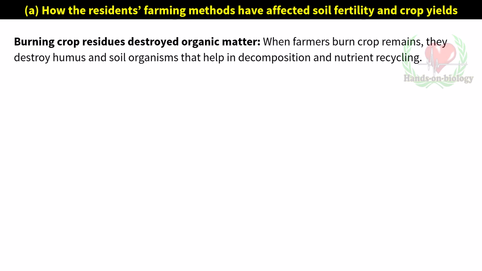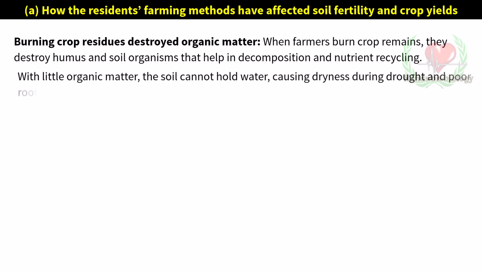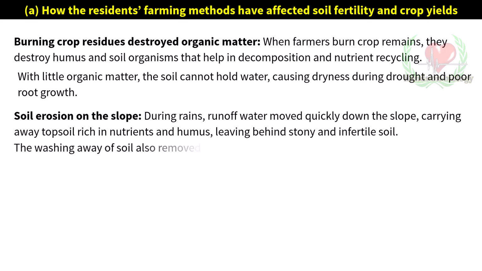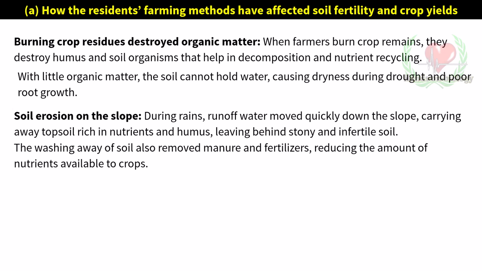Loss of soil cover. Removing grass and shrubs left the slope bare, exposing the soil directly to sun, wind, and rain, which increased erosion. Soil erosion on the slope. During rains, runoff water moved quickly down the slope, carrying away topsoil rich in nutrients and humus, leaving behind stony and infertile soil. Loss of manure and fertilizers. The washing away of soil also removed manure and fertilizers, reducing the amount of nutrients available to crops.